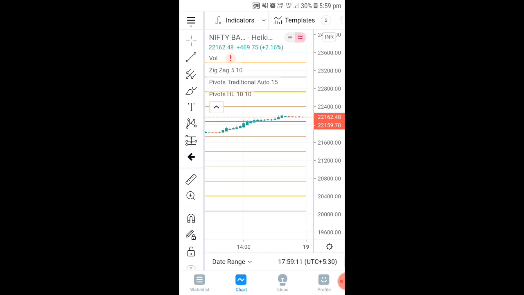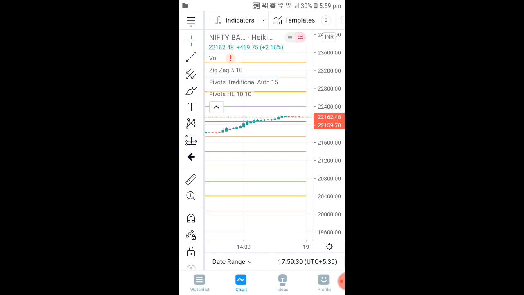If you are really observing the support and resistance, as soon as the support or resistance is broken, you have to enter and you can make good money out of that. So this strategy is very good. If you are using the support and resistance strategy, always wait for the support or resistance to be broken, then only enter.